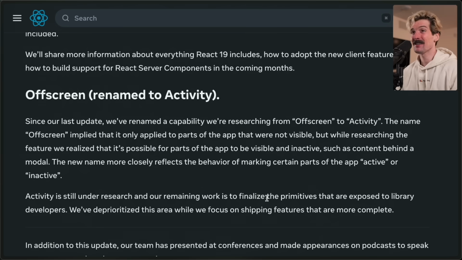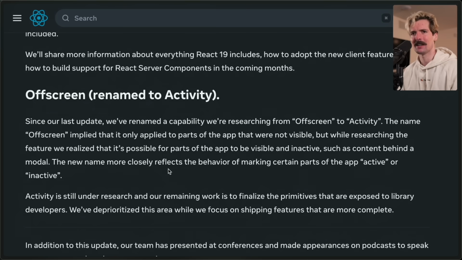Well, let's dive in. Since our last update, we've renamed a capability we're researching from off-screen to activity. The name off-screen implied that it only applies to parts of the app that were not visible, but while researching the feature, we realized it's possible for parts of the app to be visible and inactive, such as content behind a modal. The new name more closely reflects the behavior of making certain parts of the app active or inactive. Activity is still under research, and our remaining work is to finalize the primitives that are exposed to library developers. We've deprioritized this area while we focus on shipping features that are more complete. I'm happy they called this out because off-screen has not been mentioned much.